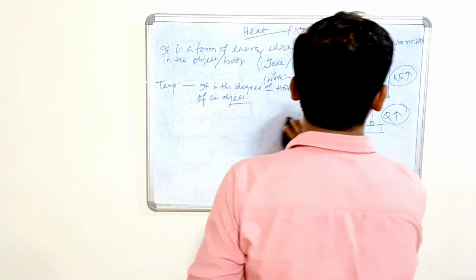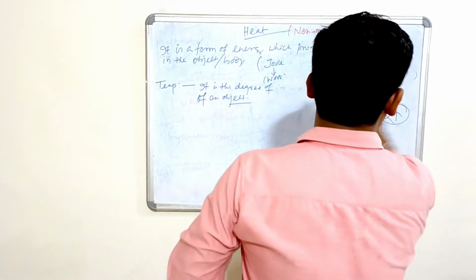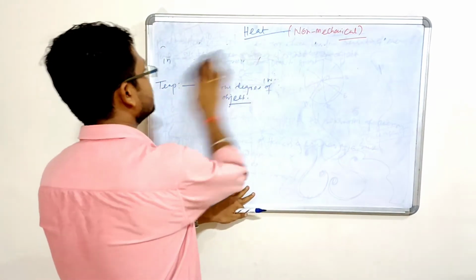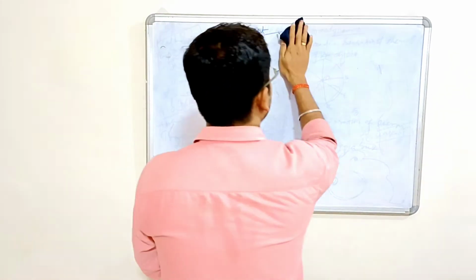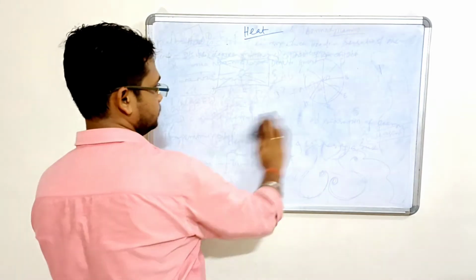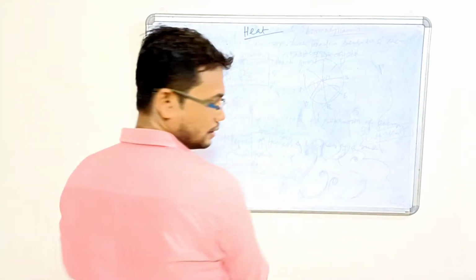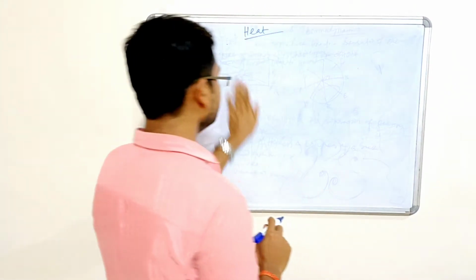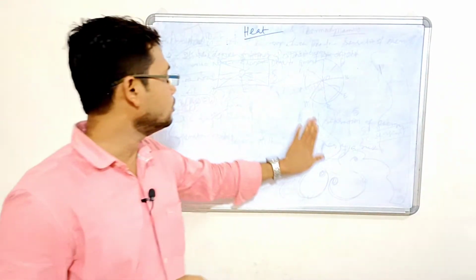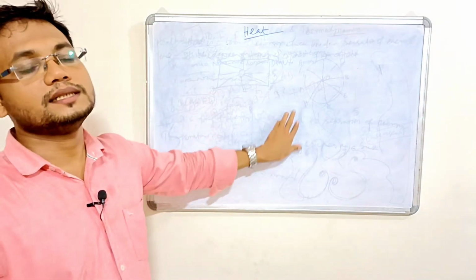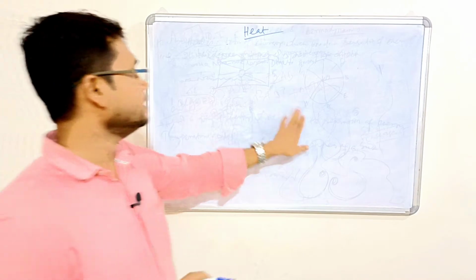We are going to derive some equations. What is the unit of heat? Joule or calorie. What is the unit of temperature? Celsius, Fahrenheit, Kelvin and Reaumur.